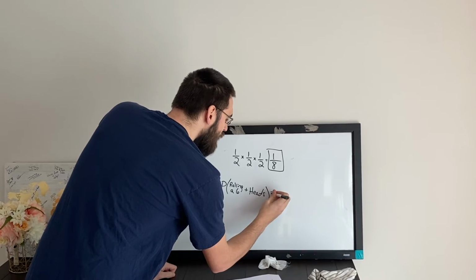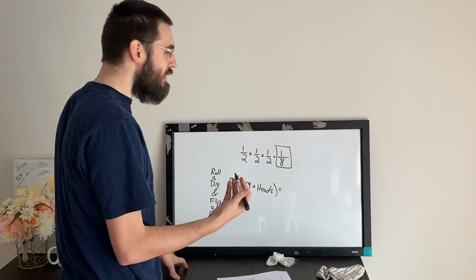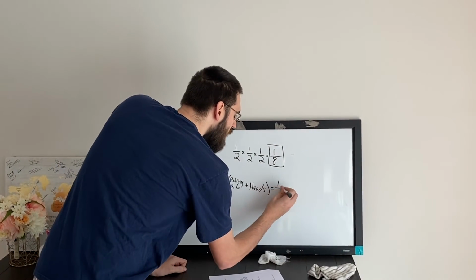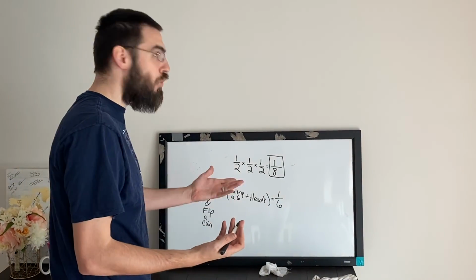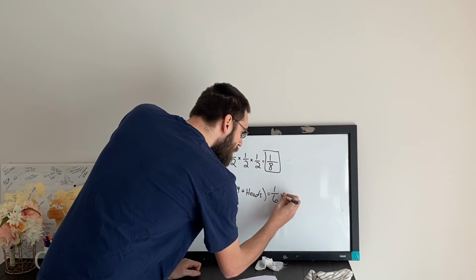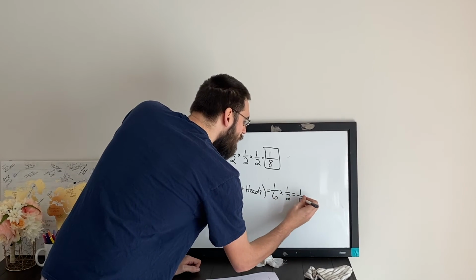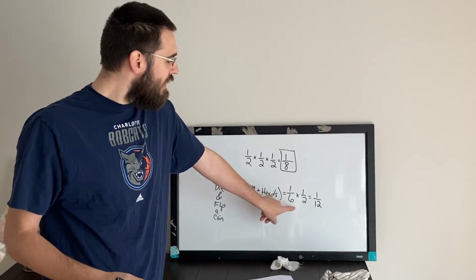Now to make this easier for me, I would say, well, what is the probability of rolling a 6? Well, there's 6 different outcomes. Only one of those is a 6. 1 out of 6. What's my chance of getting a heads? Well, that's 1 out of 2. So I'm basically multiplying them together. 1 out of 12 possibility right there. And it doesn't matter if it's 1 out of 6 or 1 out of 2.